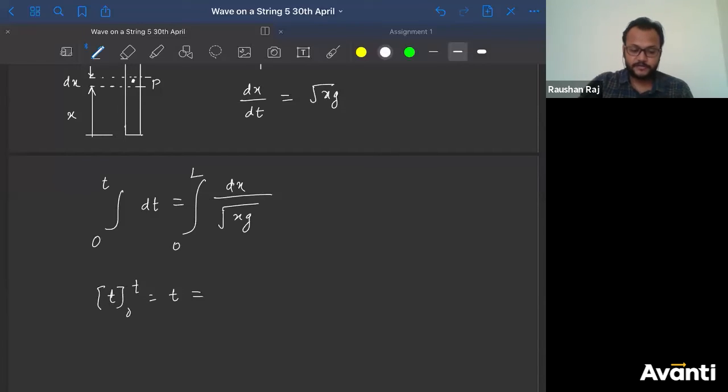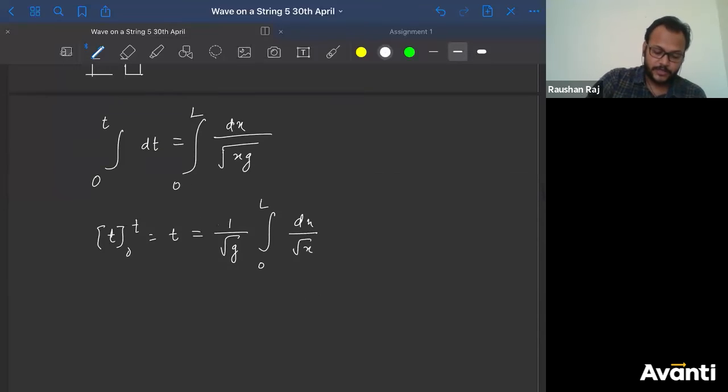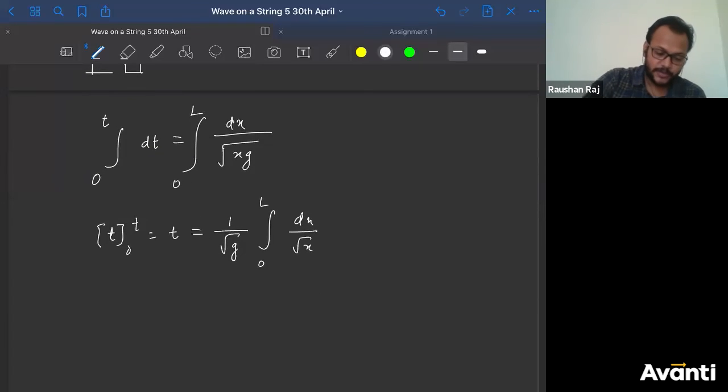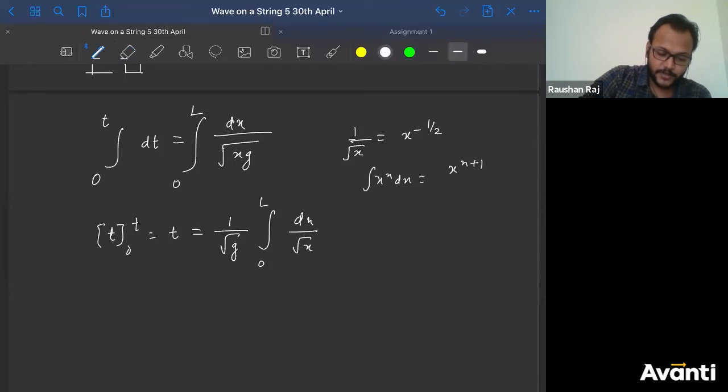now the integration of this part. Can I say that square root of g is constant? So I'll take it out first: 1 by square root of g times the integration of dx by square root x from 0 to L. Now 1 by root x can be written as x to the power minus half. We know the formula for integration of x to the power n dx, not n x to the power, that is differentiation. It is x to the power n plus 1 divided by n plus 1. So here what is the value of n?